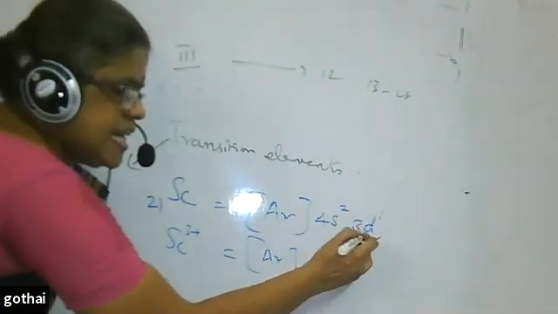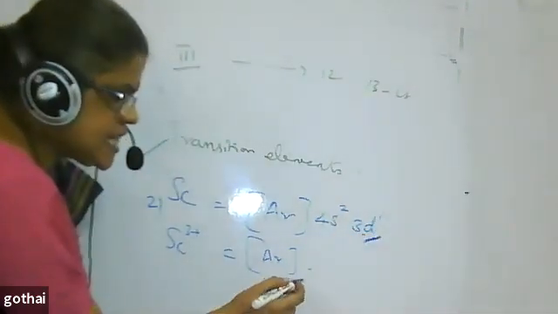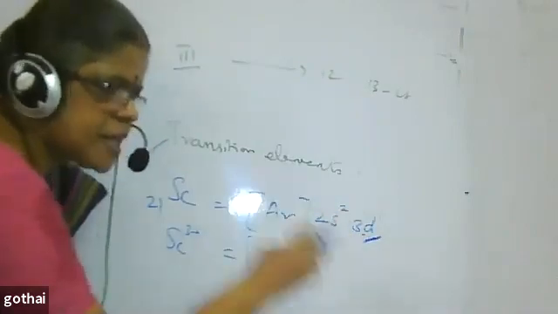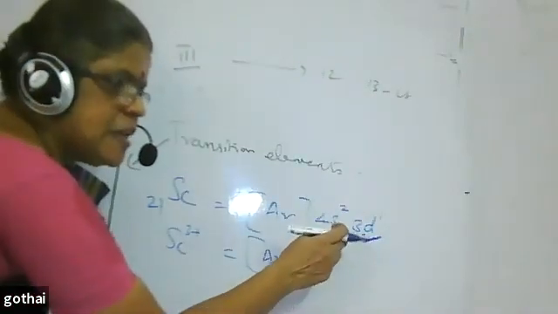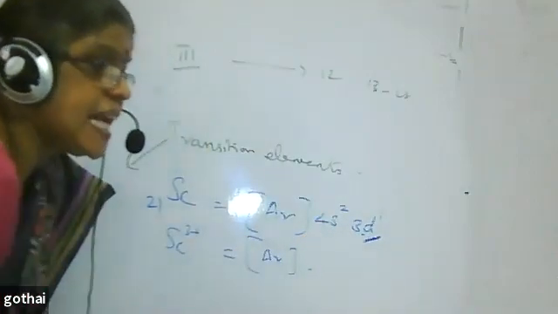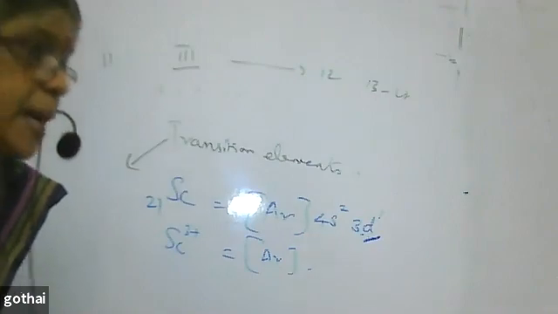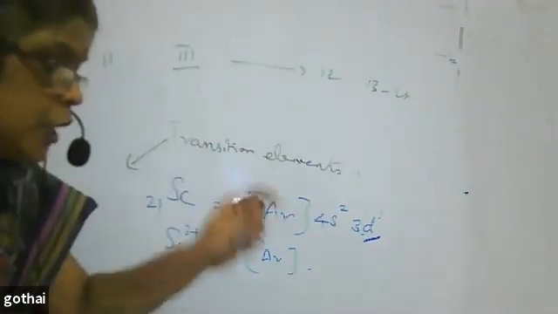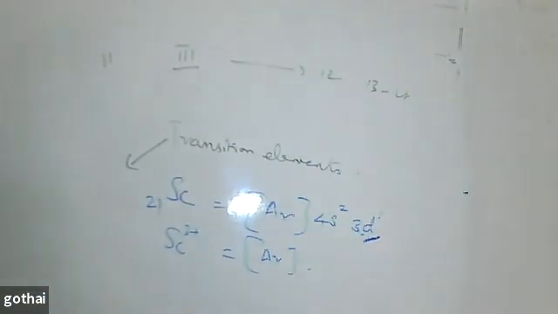Incompletely filled means I call it transition only if it is incompletely filled. In the ground state, there is no d orbital, so I need not worry about it. Here it is incompletely filled. Either in the ground state or in any of their excited states, if they have incompletely filled d orbitals, then only you call them transition elements.